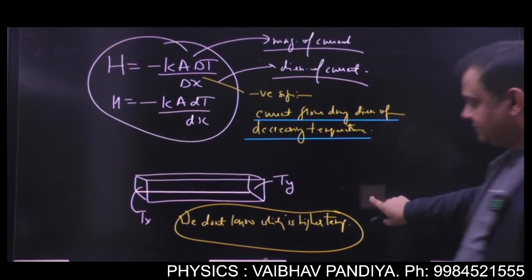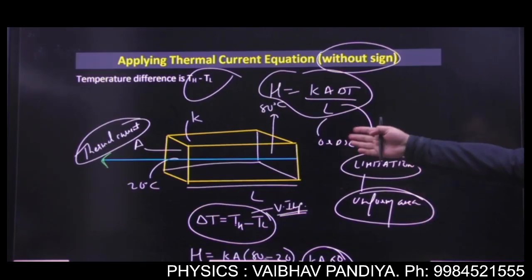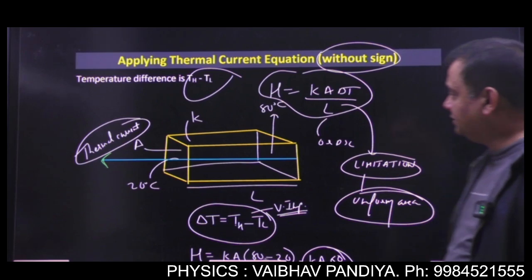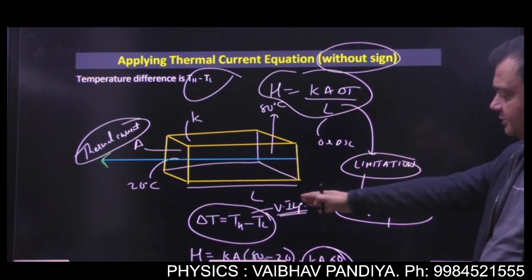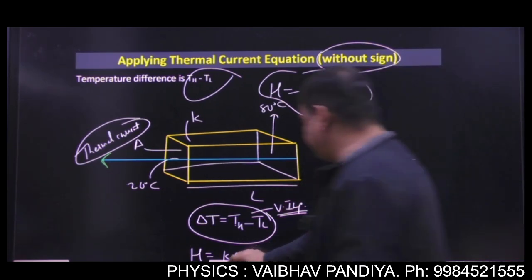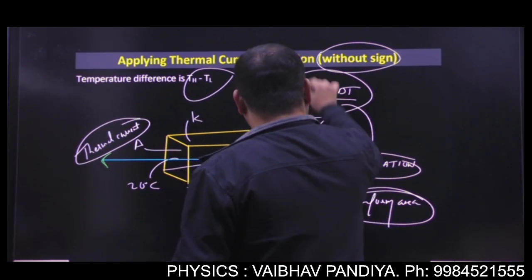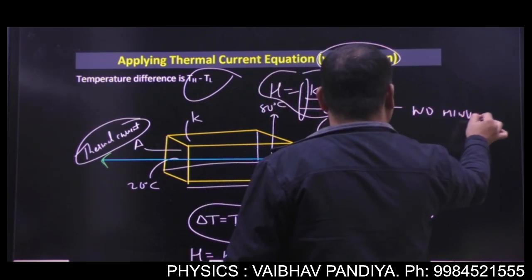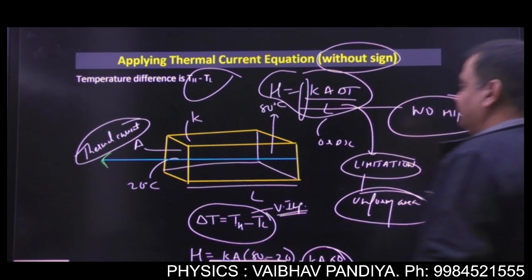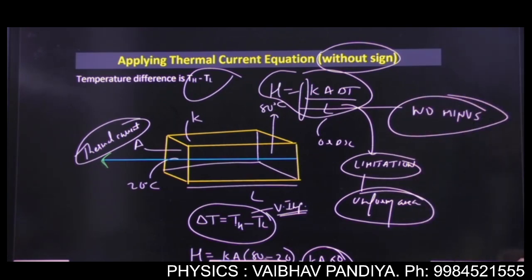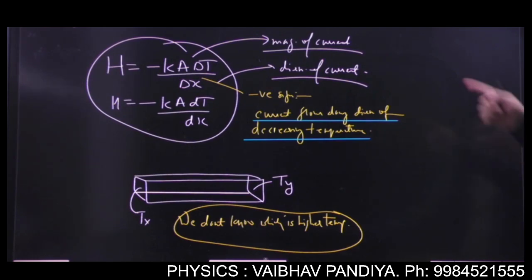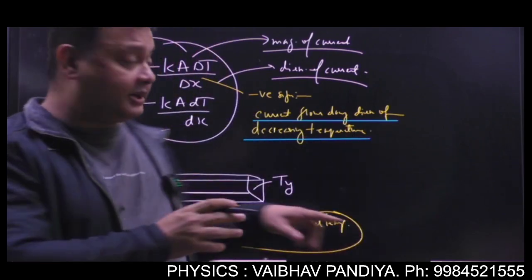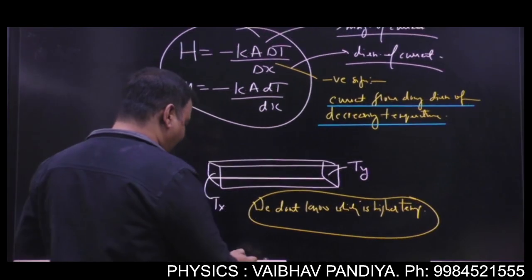So same like in the previous figure, it was much clear from the figure that heat is flowing from 80 degree to 20 degree. So we have applied this equation and put higher minus lower, and we are not putting minus sign. See, be careful. Here we are not putting any minus sign. So when you are putting no minus, you will take delta T as higher minus lower. Now I am going to apply this equation. As I told you, this equation will give you both the magnitude of current as well as the direction of current. So what is the step 1?